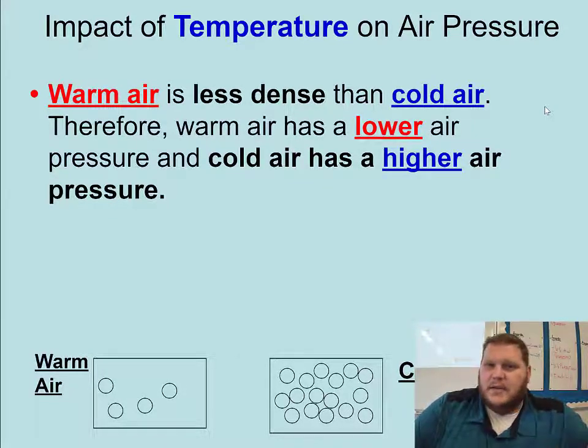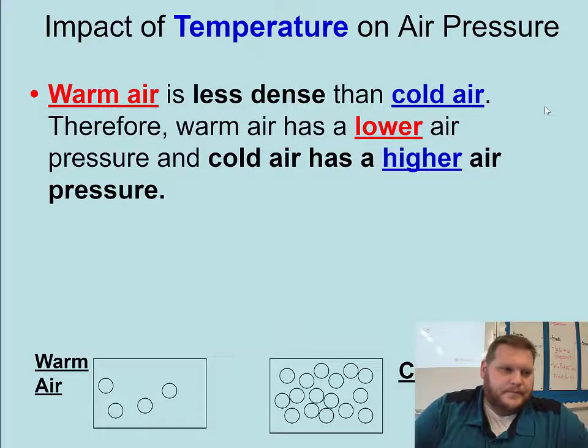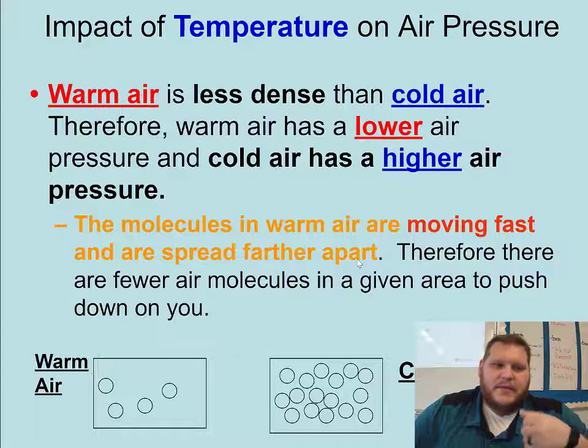Again, there might be a small confusion where you think, oh well, maybe warm air has a higher kinetic energy, so the molecules are moving faster. But because they move faster, it is more spread out over a given area. Maybe the individual molecules might have a greater force that they exert, but that air as a whole actually decreases in its pressure because it's expanding, so it takes up a whole lot more surface area for that same amount of molecules. Because they're moving faster, they spread further apart, therefore there are fewer of those molecules to push on a given surface.